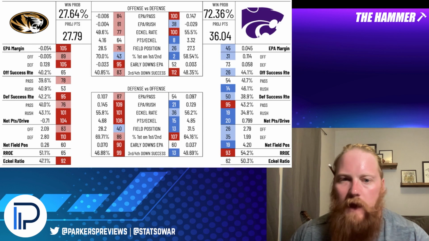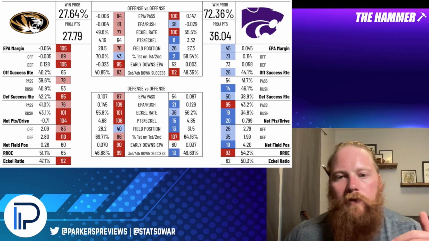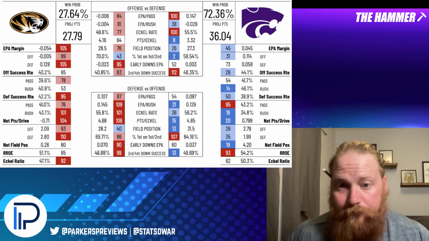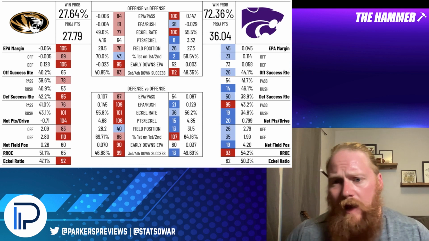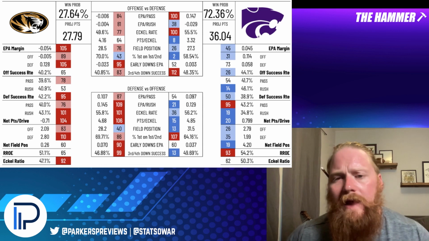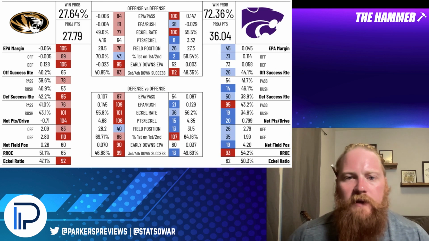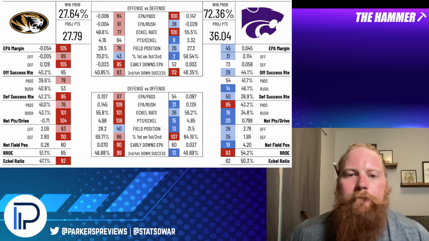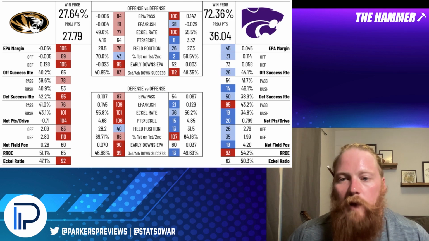Everything I'm seeing is saying in run-pass splits, I think Kansas State has the advantage. They're going to rush a whole lot. Last season, one of their issues was pace of play. They're going to play a lot faster, but they're still going to run the ball a whole lot. Last season, they were 93rd in rush rate over expected. They were one of the most rush-heavy teams in the nation. And so that seems to be a problem for Missouri, stopping Kansas State's rush,